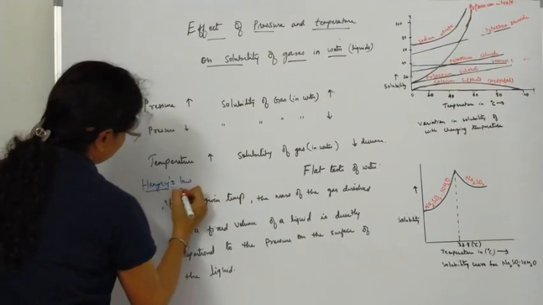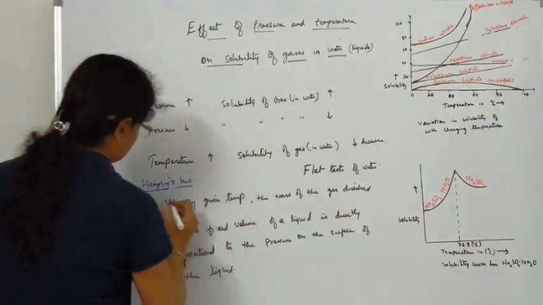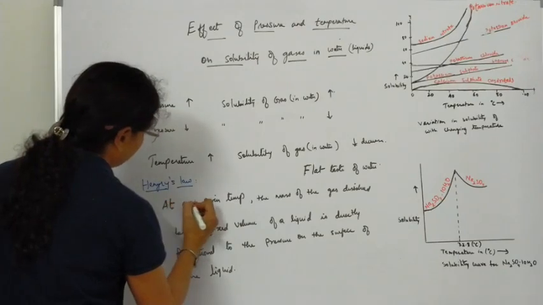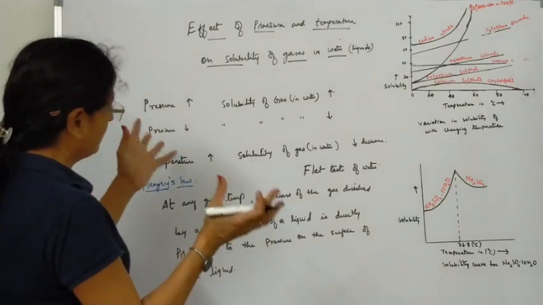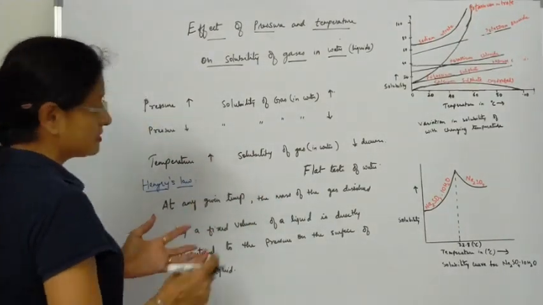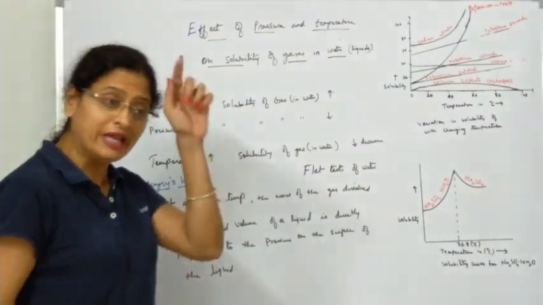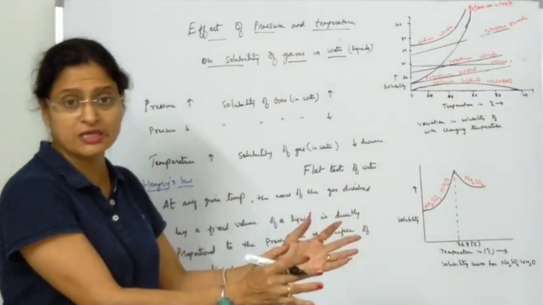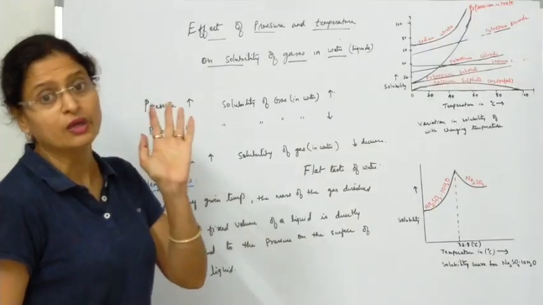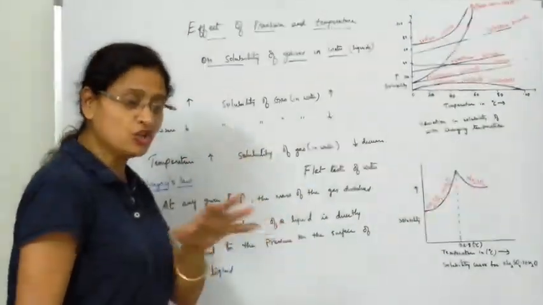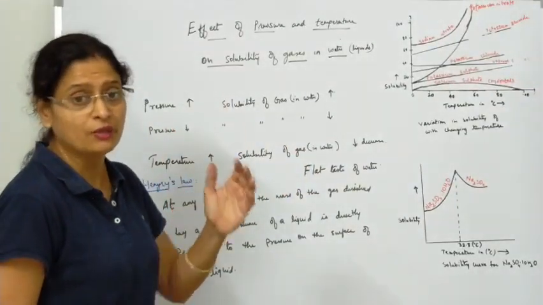Very important law. See that you study this law carefully. You have it in the lower classes now. You will again have it in the higher classes also. In class 12 again you will be studying about this Henry's law, and it's very common. That is, the amount of the gas dissolved in a particular liquid is dependent on the pressure. The more the pressure, the more will be the amount of the gas dissolved at that particular temperature. You keep the temperature constant, but if you increase the pressure, the amount of the gas dissolved into the liquid also increases. If you decrease the pressure on the surface of the liquid, the amount of the gas dissolved into the liquid will also decrease.